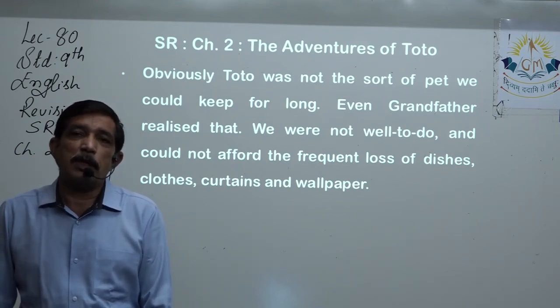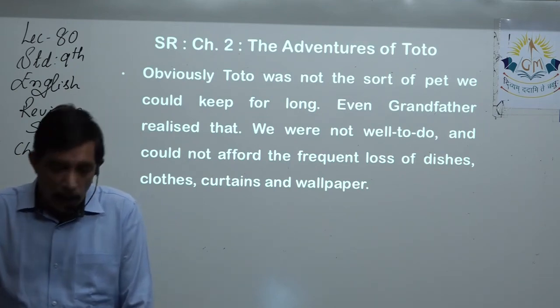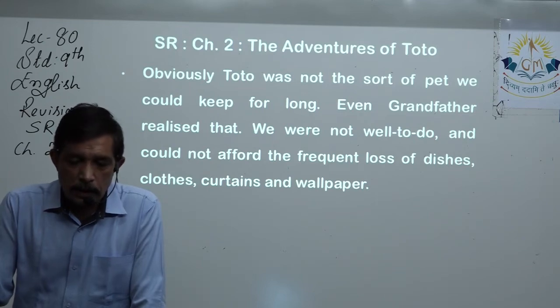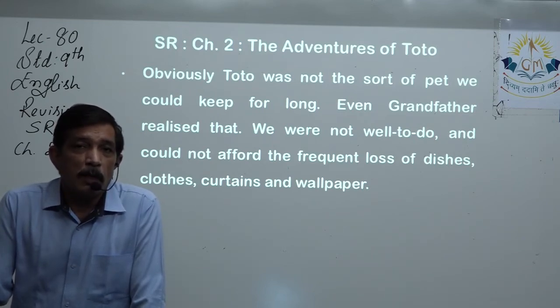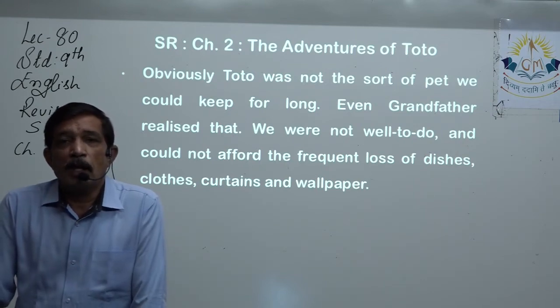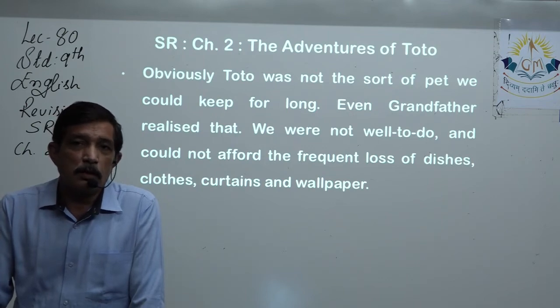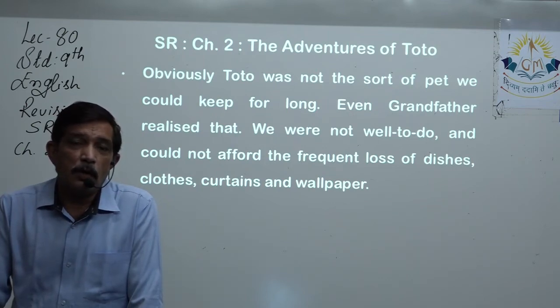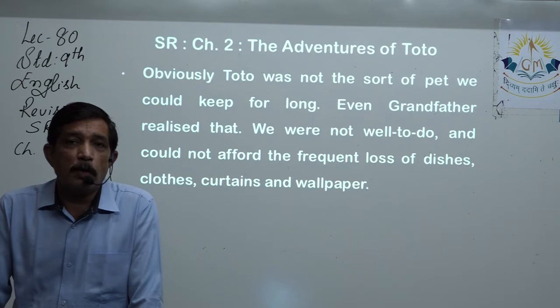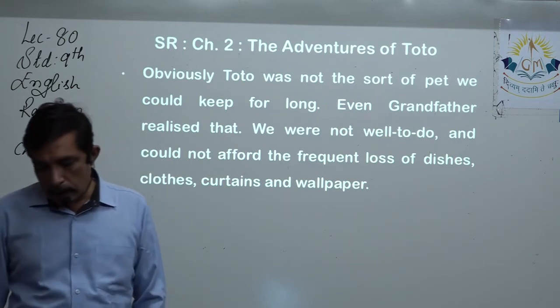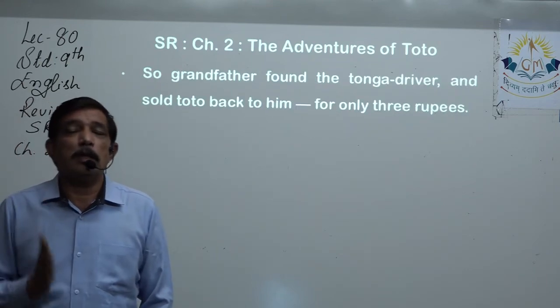But now he accepted, he realized that this is not going to happen, and we were not that well-to-do that we can afford all the damage that is done by the monkey, the frequent loss of dishes, that is cutlery, clothes, curtains, wallpaper. Now we can't, every time we have to buy new, and that is beyond the scope of our finance. So it was decided that Toto has to be given back.